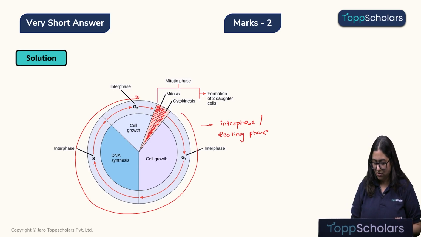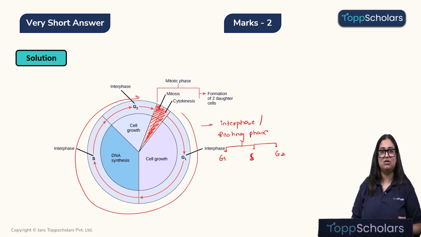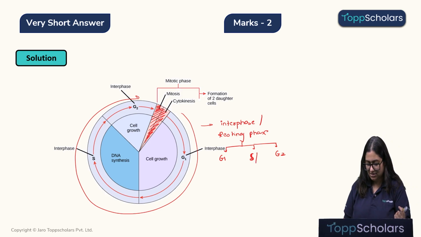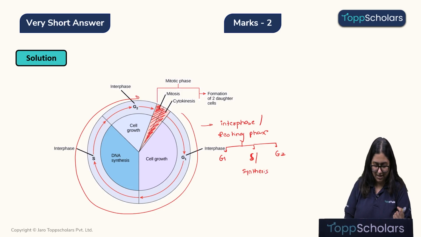Children, interphase or the resting phase is further classified into 3 more phases. That is the G1 phase, the synthesis phase, that is the S phase, and the G2 phase. Alright children, so in the S phase or the synthesis phase, DNA replication will be seen. So we can see over here, this is the phase where the DNA will be replicated. That means I will make another Xerox of my DNA. Why do I need to do it?